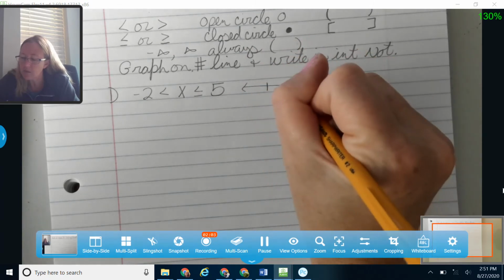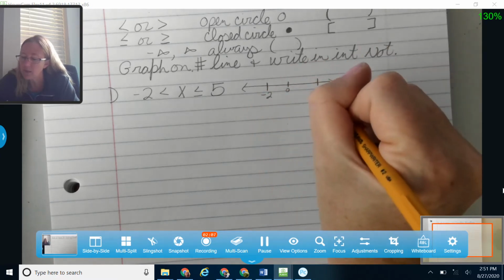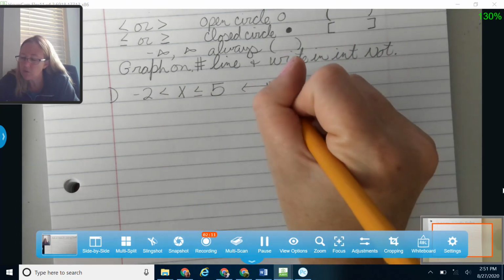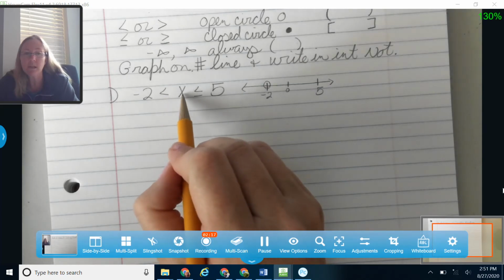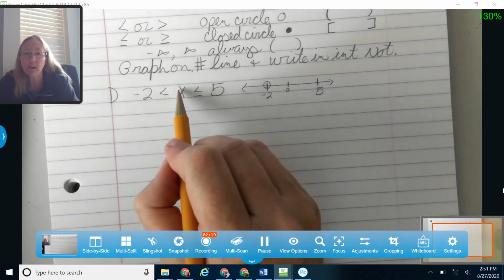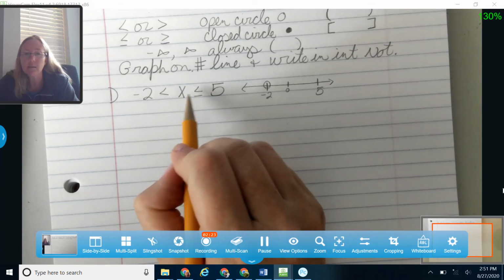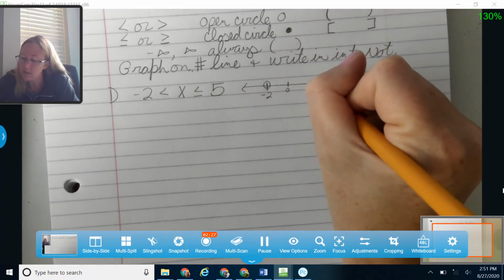So let's say that I've got 0 on my number line, so this would be negative 2, and this would be 5. And I'm going to put an open circle on negative 2, since in this case, it's actually greater than. I know it's going in the direction of less than, but we're talking about in terms of x. So x's are greater than negative 2, and x's are less than or equal to 5. So less than or equal to gets a solid circle.